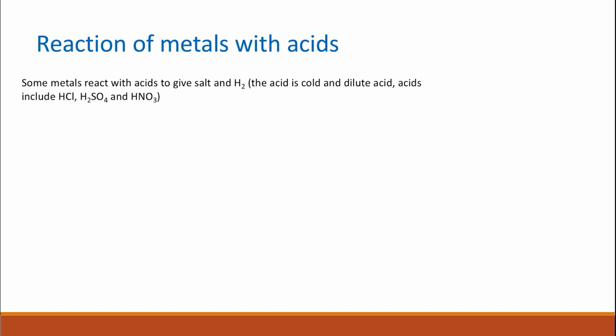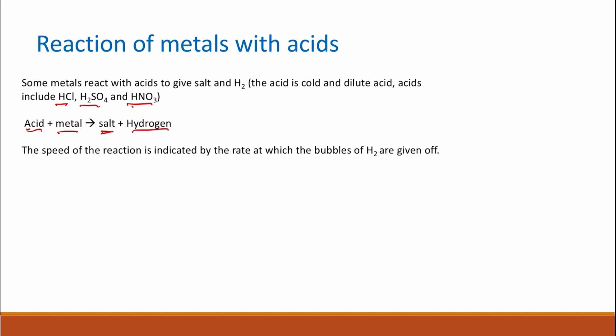So some metals will react with acids and they will give salt and hydrogen. The acid we are referring to here must be cold and dilute acids. Some examples of these acids are hydrochloric acid, sulfuric acid, and nitric acid. So the word equation for the reaction is: acid plus metal will give you salt and hydrogen.